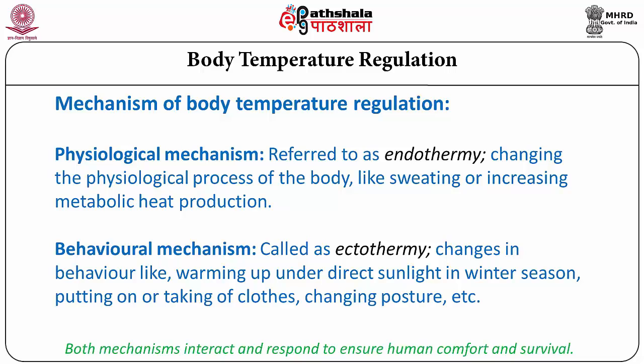One is called the physiological mechanism, referred to as endothermy, that is changing the physiological processes of the body, like sweating or increasing the metabolic heat production. On the one hand, you increase the heat production; on the other, you increase the loss of heat from the body through sweating. So that's a basic fundamental physiological mechanism that can be observed in all human beings.